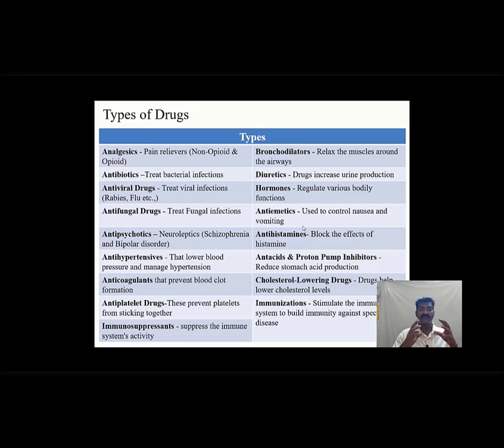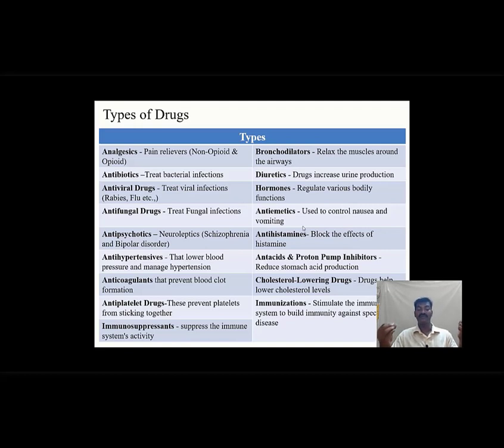And different types of drugs. What are the different types of drugs available in the market? Analgesics are pain relievers, categorized into non-opioid and opioids. Antibiotics treat bacterial infections, antiviral drugs treat viral infections like rabies, flu, etc. Antifungal drugs treat fungal infections. Antipsychotic drugs and neuroleptics treat schizophrenia and bipolar disorder. Antihypertensives lower blood pressure and manage hypertension. Anticoagulants prevent blood clot formation. Antiplatelets prevent platelets from sticking together.